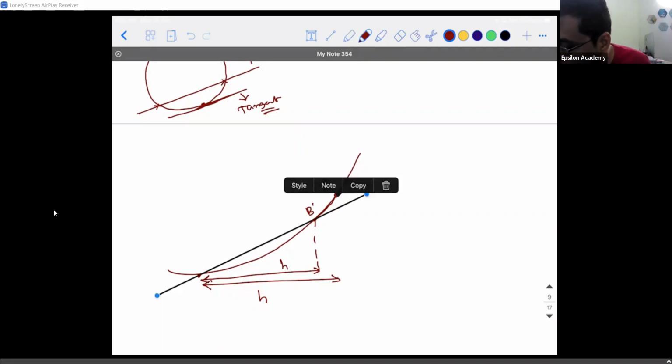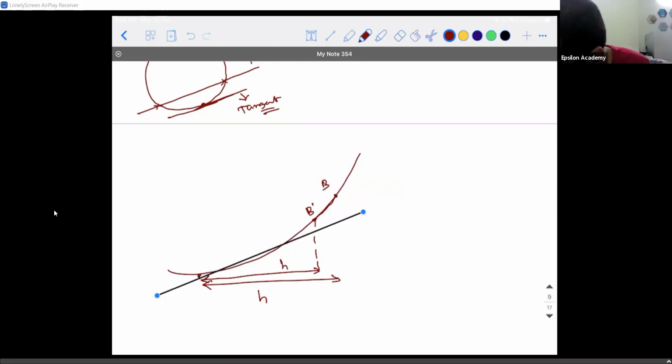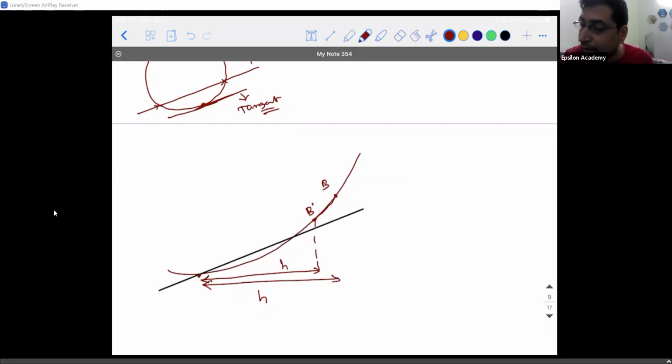Now, what can I do to this one? You're able to visualize it, guys. So what has happened now? B dash has moved even closer to the point A. Point A is fixed. I'll call it B double dash, so that if I drop a perpendicular, what is happening to the distance between the points? x is fixed, but h I keep on changing.